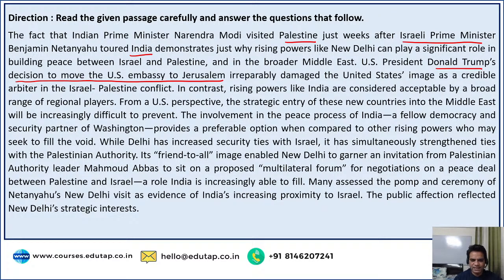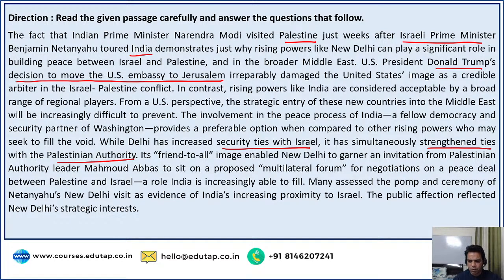While Delhi has increased security ties with Israel, it has simultaneously strengthened ties with the Palestinian Authority. So it has increased security ties with Israel, and simultaneously it has strengthened ties with the Palestinian Authority, right. Its friend to all image enabled New Delhi to garner an invitation from Palestinian Authority leader Mahmoud Abbas to sit on a proposed multilateral forum for negotiations on a peace deal between Palestine and Israel, a role India is increasingly able to fill. See, this is the effect of our interest in these countries.